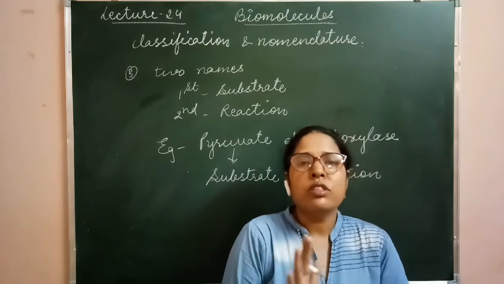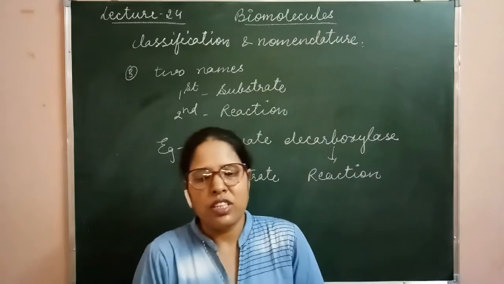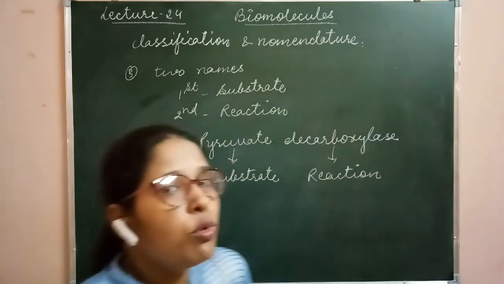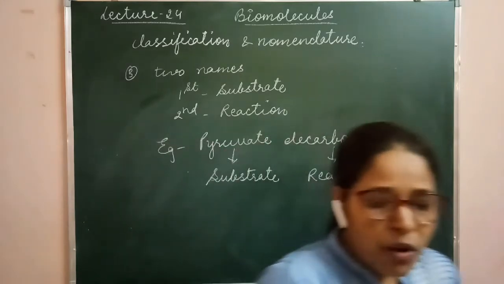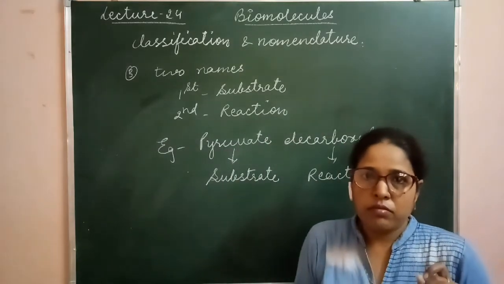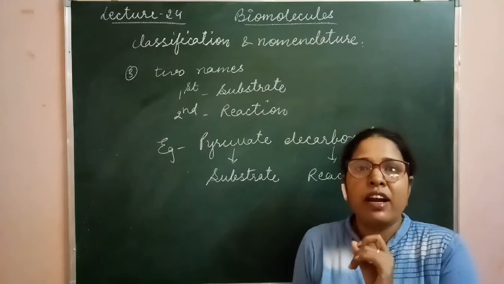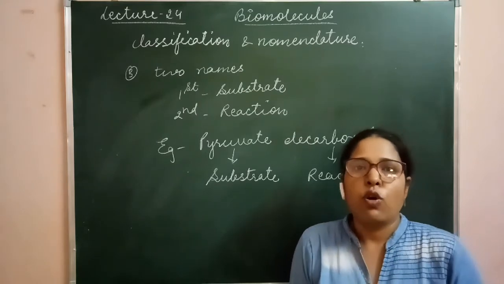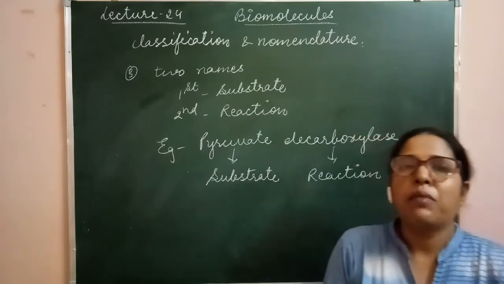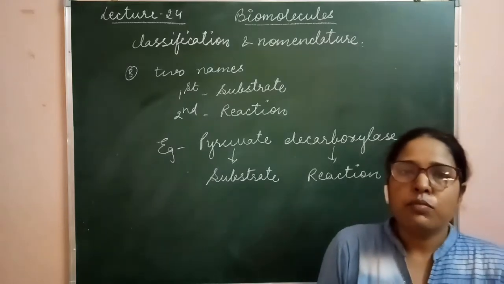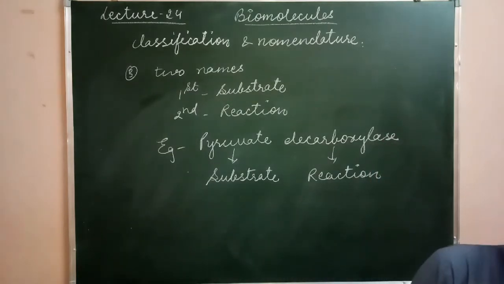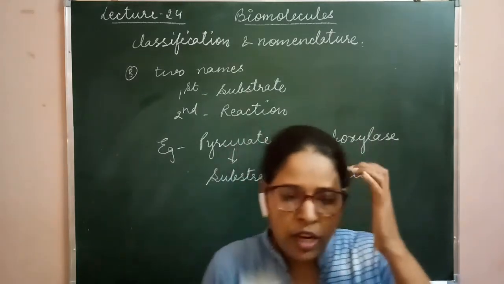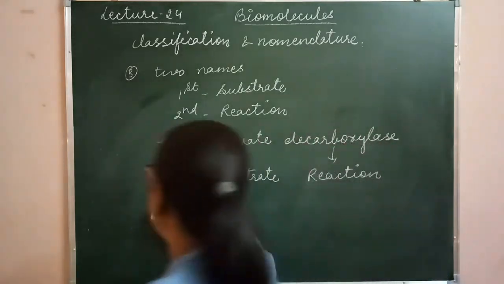The most recent type of nomenclature, as those were the old ones, is one in which the enzymes are divided into 6 categories, or they are given the enzyme commission number. This most recent method is given by the International Union of Biochemistry.